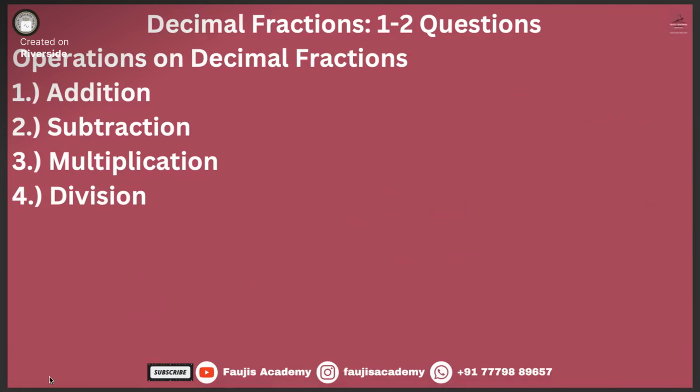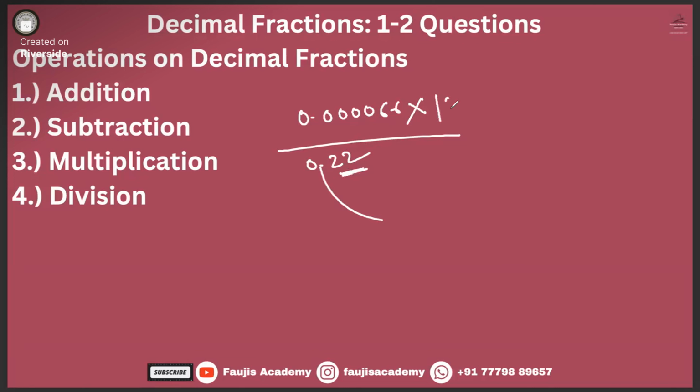Now, how do we work out the division? Let's say 0.00066 divided by 0.22. How do you do that? In the denominator, 0.22. If this point goes away, then you have to multiply by 100, two zeros, since 2 digits are there. In the numerator, the point goes away: 1, 2, 3, 4, 5, 6, so six places.